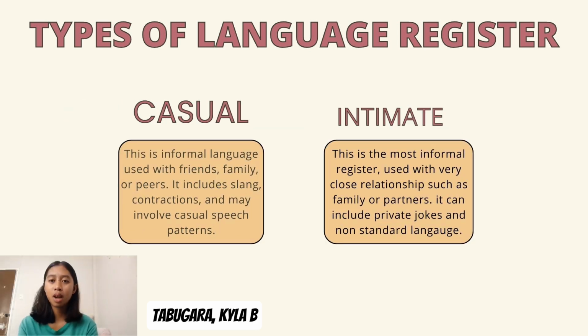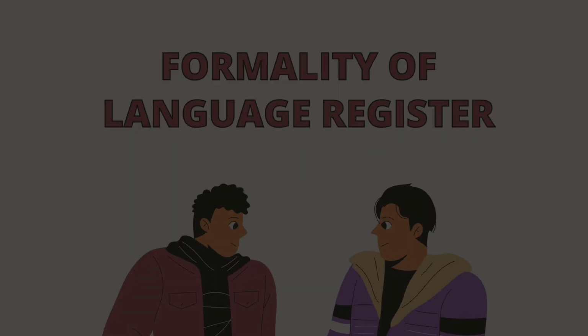The fourth one is casual. This is informal language used with friends, family, or peers. It includes slang, contractions, and may involve casual speech patterns. So this register is used in informal settings such as conversations with friends and family. And the last one is intimate. This is the most informal register used with very close relationships such as family or partners. It includes private jokes and non-standard language.